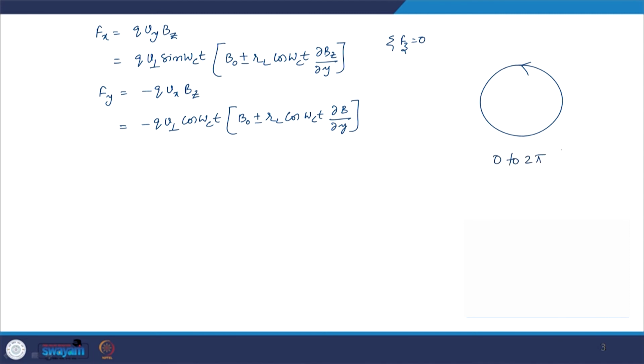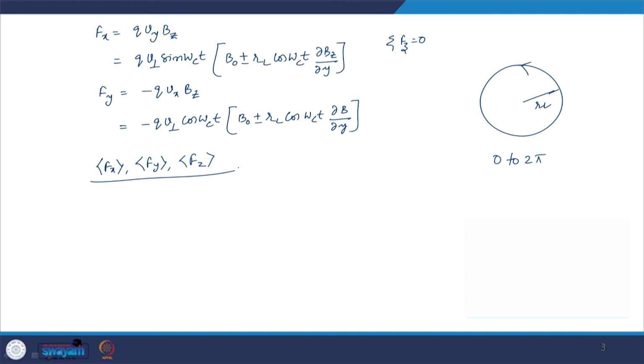Within one gyro orbit, what is the average value of Fx? What is the average value of Fy? And what is the average value of Fz? Then we can probably use it to calculate our drift velocity.